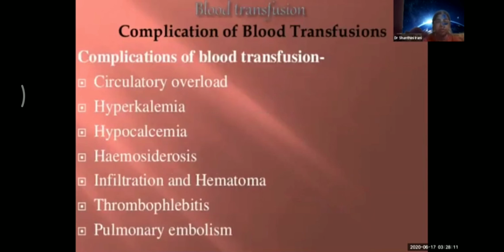The other complications are circulatory overload. If you have a patient of renal failure, you can't give whole blood transfusion. You have to just give the patient PCV, packed cells. Or if you're having a patient of very severe anemia, you have to go for packed cells. The other complication is hyperkalemia, or high potassium content, which is present in the stored blood. So you have to be very careful about all these things. Hypocalcemia, low calcium, and you have to treat it immediately.